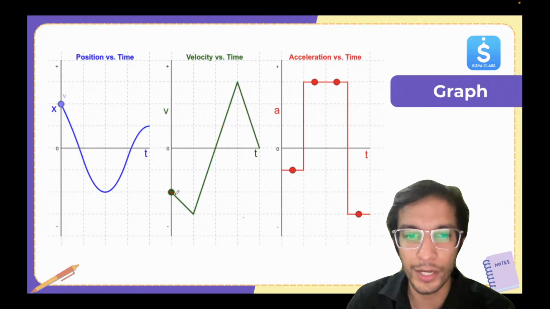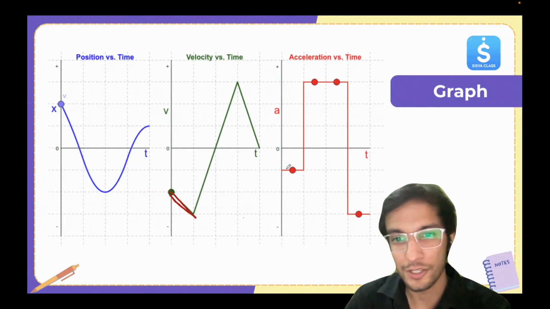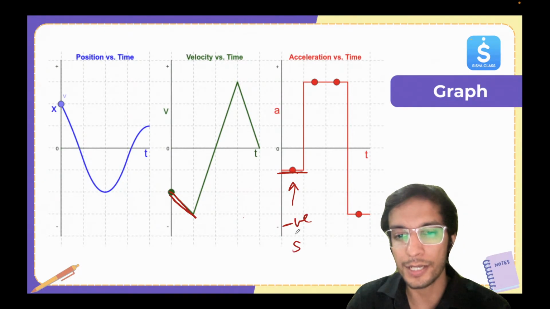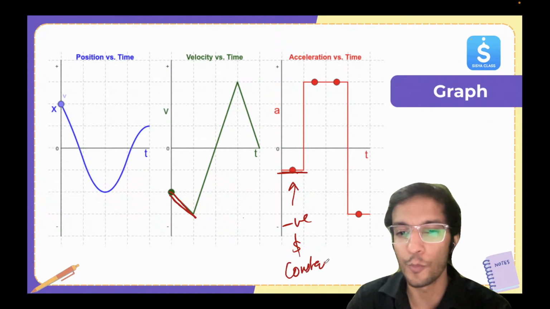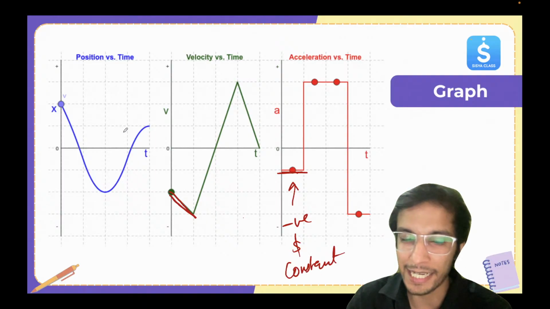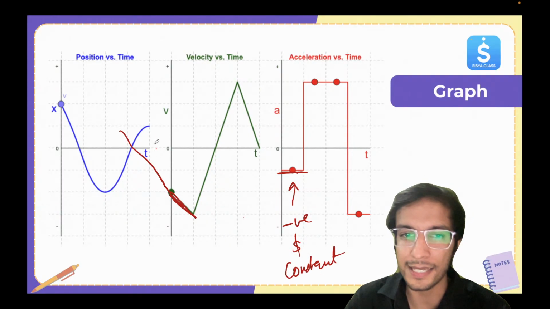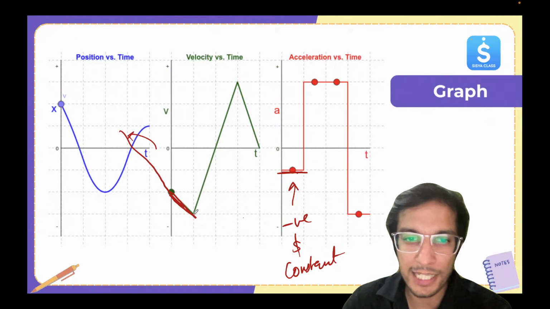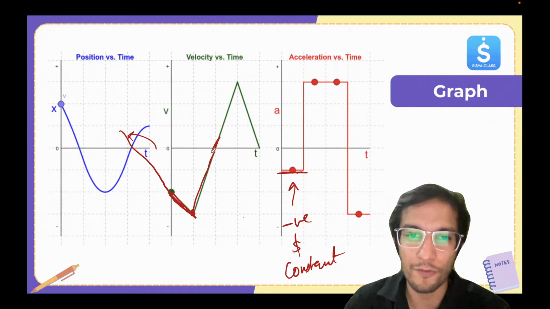So from here to here, the slope is negative. So you can see acceleration is negative and constant. Because slope is constant, but it is negative. It is negative with the x-axis. The angle is greater than 90 degrees. Okay. And then at this point, the slope is becoming positive. And it's more steep. Getting it?